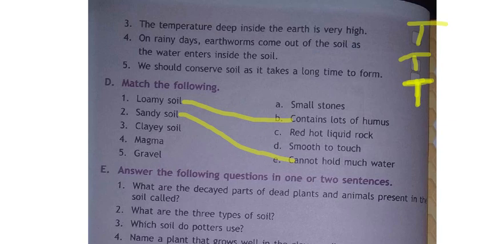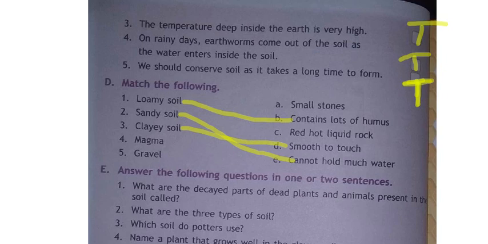Next one is what? Clay soil. Clay soil means banka matti, I told you. How will it be? Very soft to touch. Yes or no? You might have touched pots. How soft they are. So clay soil means smooth to touch. That is option D.